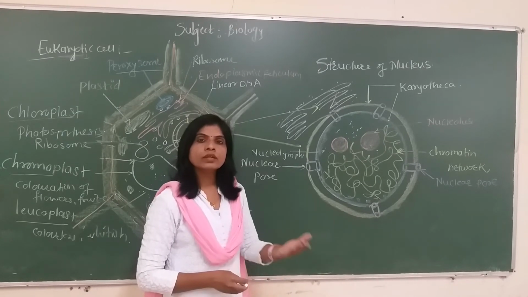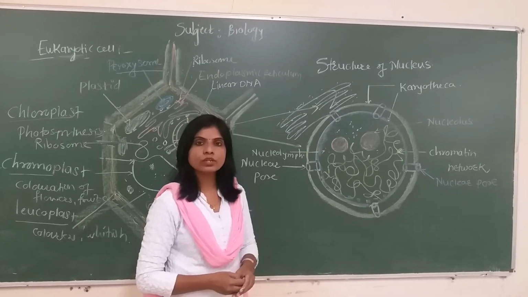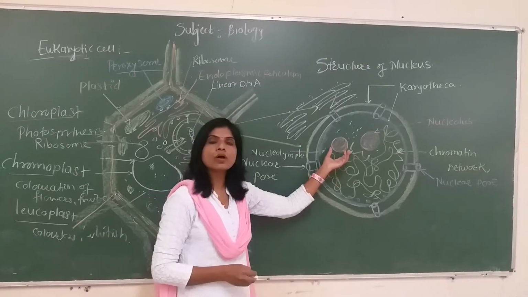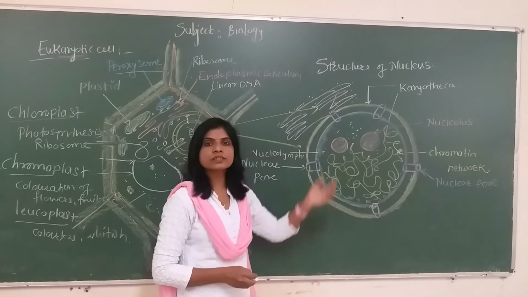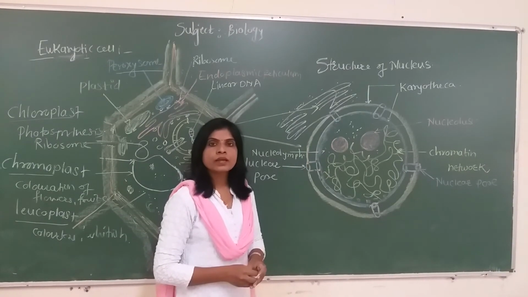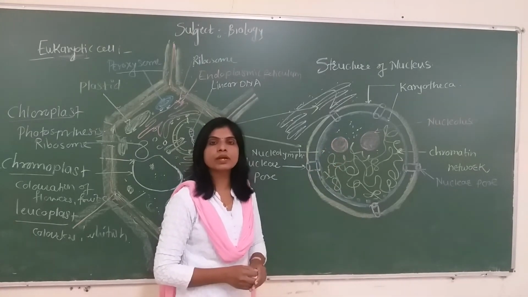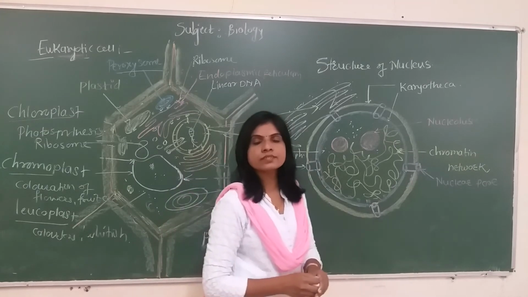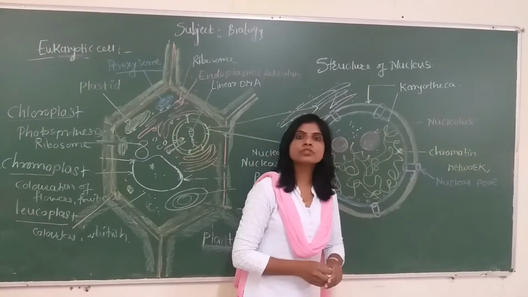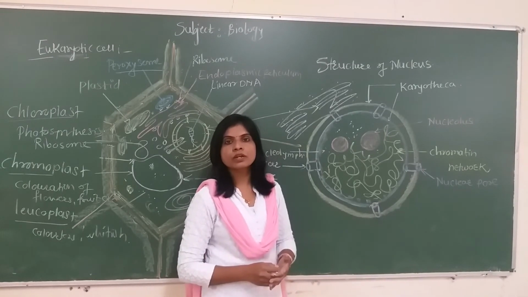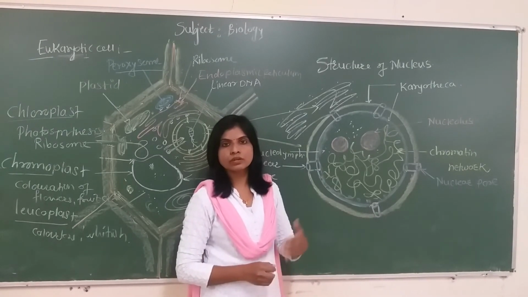A more actively functioning nucleus has more vacuoles called nucleolus. Nucleolus is also called the nucleolar organizer. It is concerned with the synthesis of ribosomes and rRNA, or ribosomal RNA. This nucleolus is also concerned with the synthesis of different enzymes like DNA polymerase enzyme and RNA polymerase enzyme. Those are necessary for replication of DNA and transcription of different types of RNAs, or ribonucleic acid.